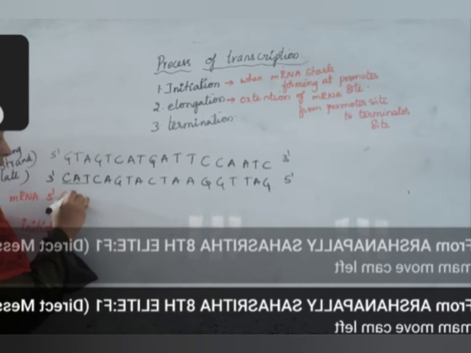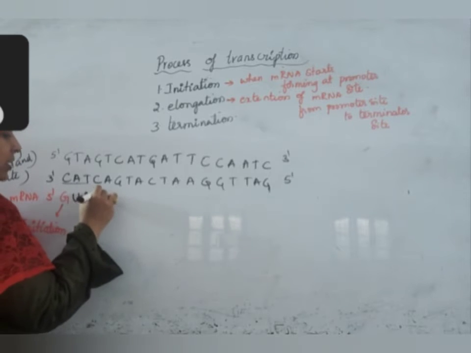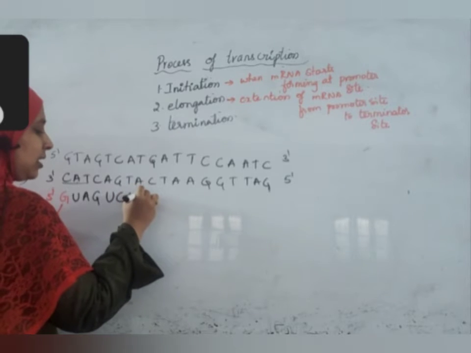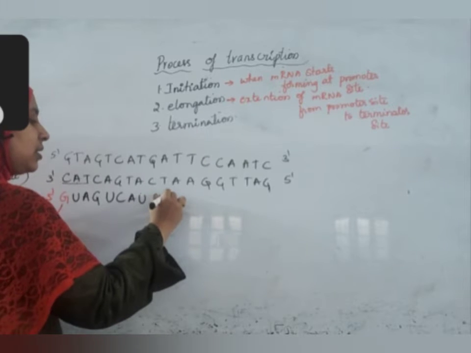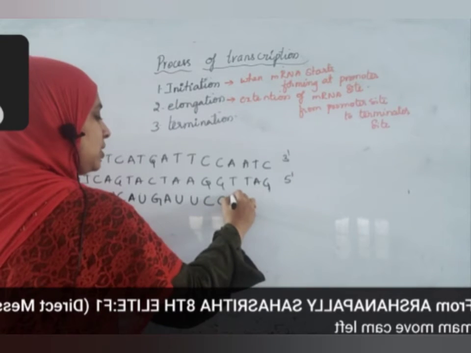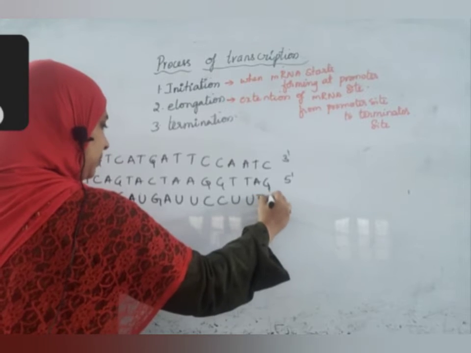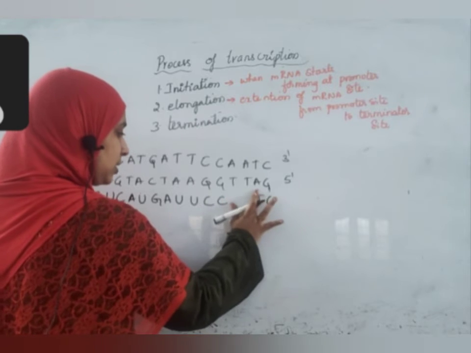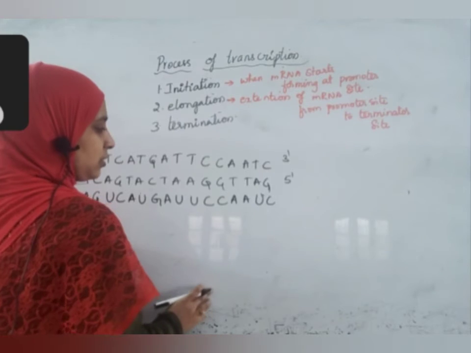After this, adenine binds to uracil, thymine binds to adenine, guanine, uracil, cytosine, uracil, adenine, uracil, guanine, adenine, uracil, uracil, cytosine, cytosine, uracil, uracil, cytosine. Oh, sorry, I made a mistake here. Adenine, adenine, uracil, cytosine.